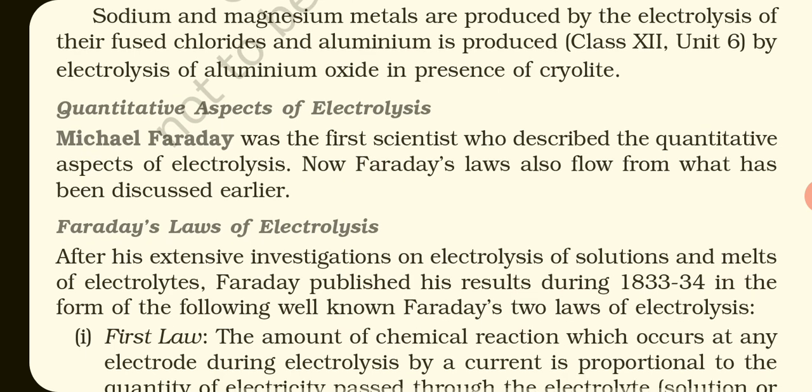Now sodium and magnesium metal are produced by the electrolysis of their fused chloride, and aluminum is produced, as we will study in Unit 6, Class 12, by electrolysis of aluminum oxide in presence of cryolite.